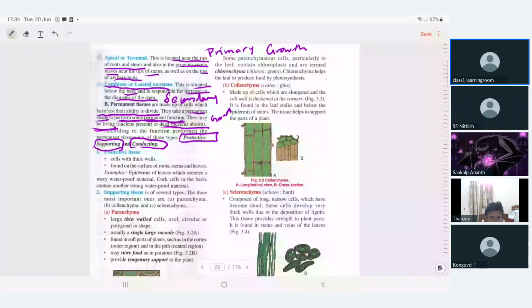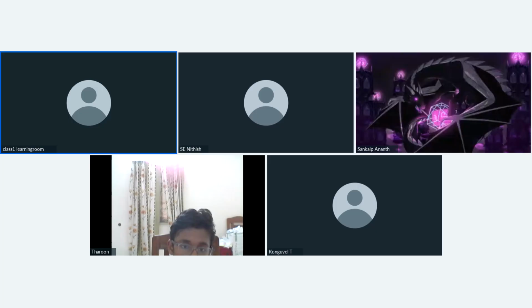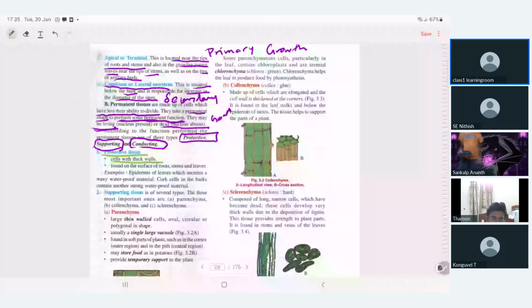Now, first, protection. Protective tissue. The basic property is that they have thick cell walls. Protective tissue will have what? Thick cell walls. The thick cell wall is the defining characteristic of protective tissue. And where are they present?